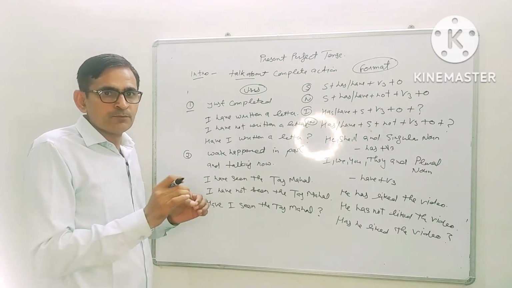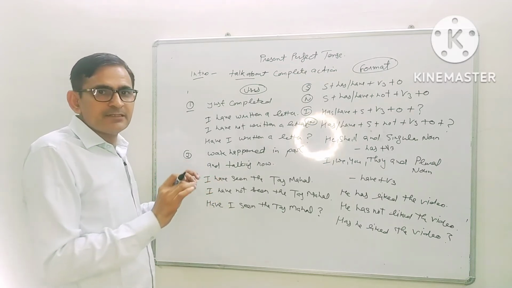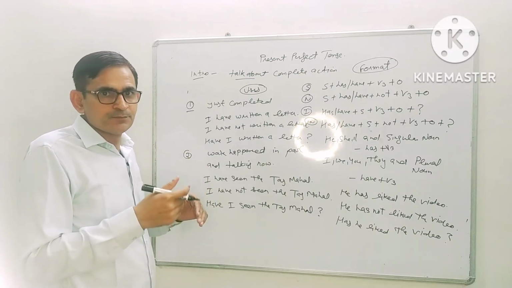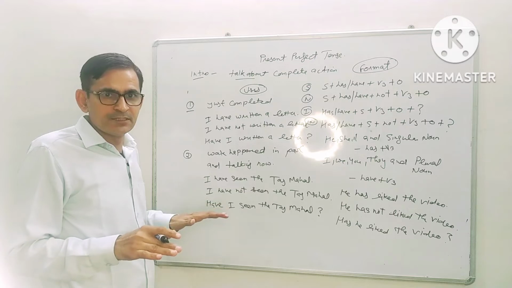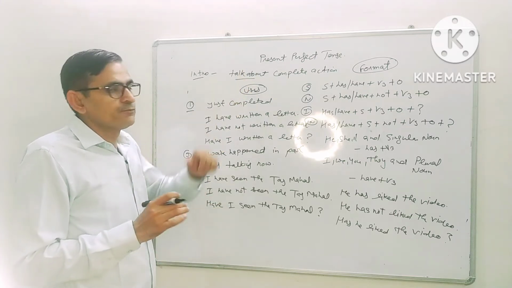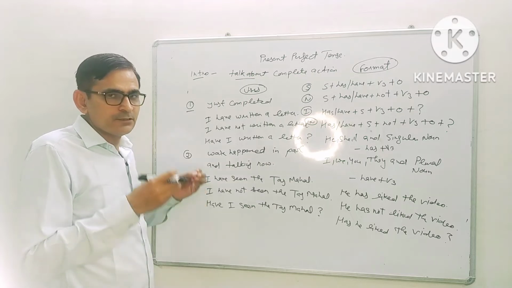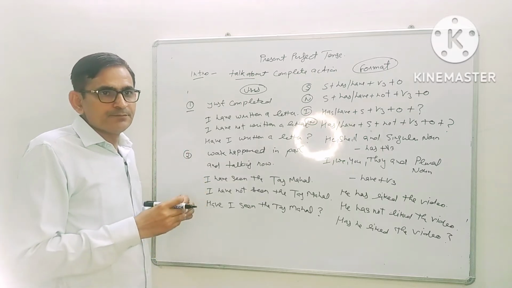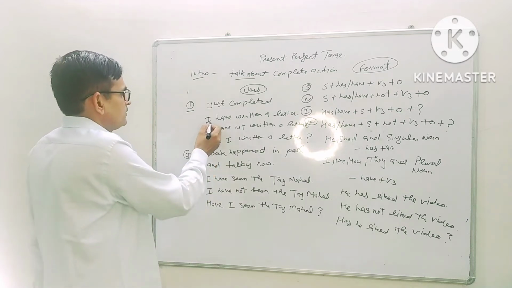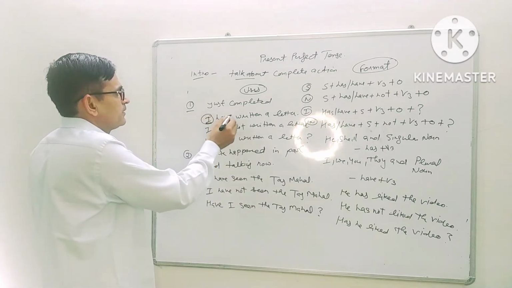That means I wanted to write 10 lines on this page, and I have completed this. So when work is fully completed, we use the present perfect tense. When work is fully completed, we use this.